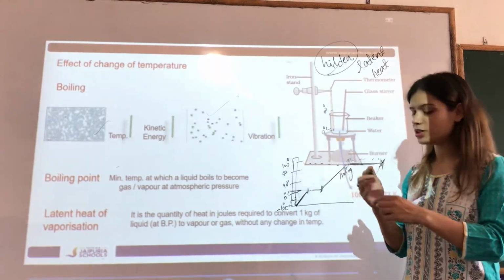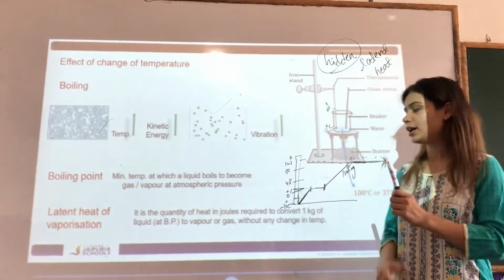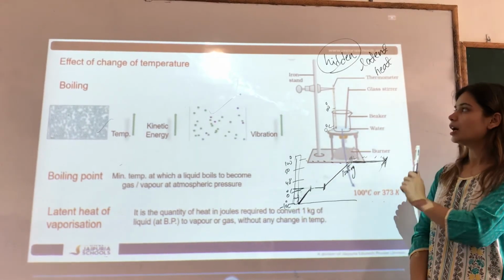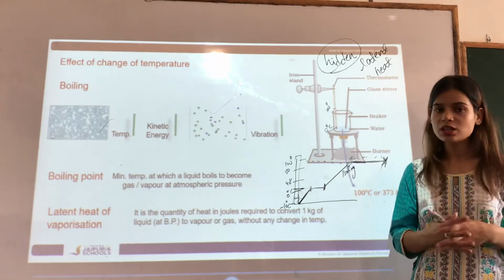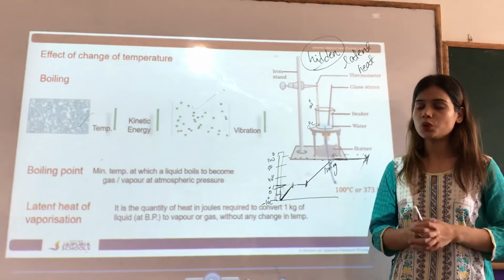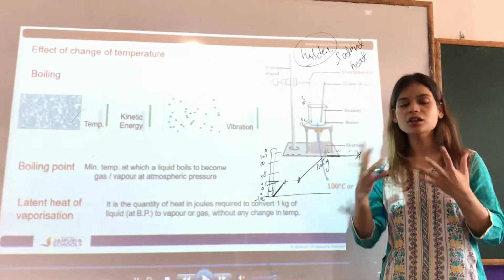I hope this topic is clear to you by now. The boiling point of water is 100 degrees Celsius and 373 Kelvin, and both are the same temperature. We will discuss their conversion in the further classes.